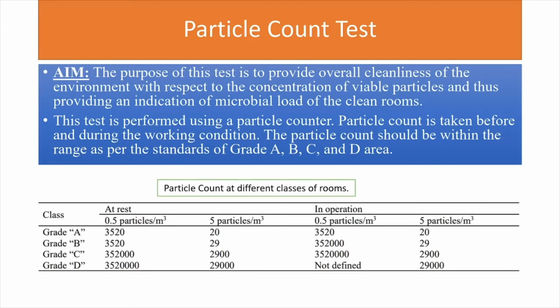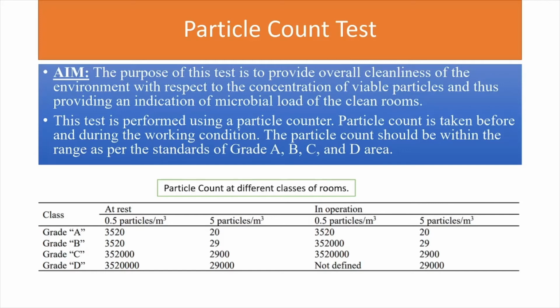We can see, while the HVAC system is under rest condition, that is it is not operating, at grade A 3520 particles per meter cube should be there, that is the minimum number of particles. As we see that the grade is increasing, the number of particles is increasing, and the quality of the clean room is decreasing. The operational condition is also the same, which is easy to understand.